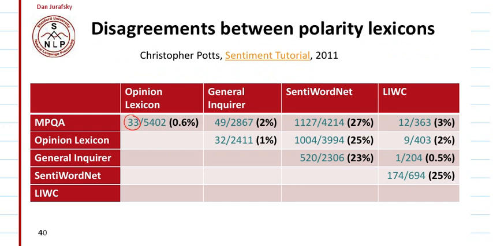What we mean by disagreement is that the MPQA corpus may tell a word is positive, but the opinion lexicon corpus tells that particular word is negative. So these corpora are largely in line with each other, and a very low number of disagreements are present.